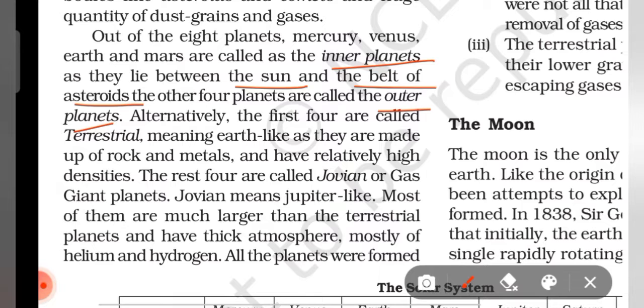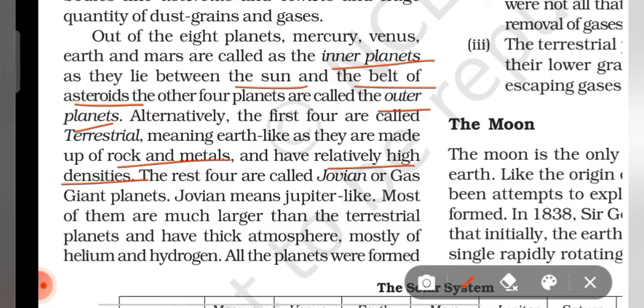These inner planets are terrestrial, meaning earth-like. They are made up of rocks and metals, and because of that they have high densities.